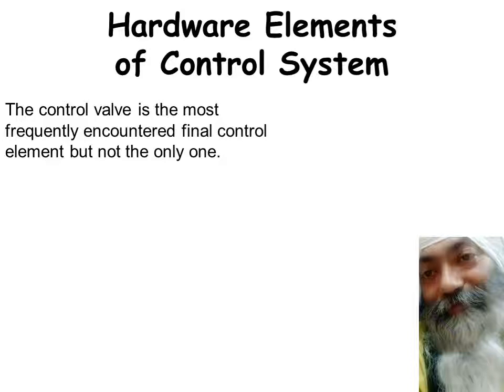Now, I said that the control valve is the most frequently encountered final control element, but having said that, it is not the only one. You have other kinds also. The simple one can be an on-off controller, like you have in an electric iron or an electric geyser, that whenever the level of its temperature is reached, say you are heating the water for taking a bath, and you want the temperature to be at a cozy 40 degrees. So you go on heating it. The moment it becomes 40 degrees, the electric power is cut off, and the moment it comes down to 35, again it's turned on.